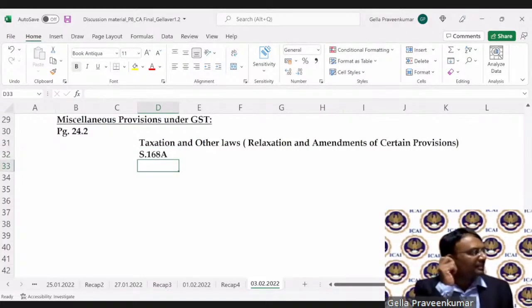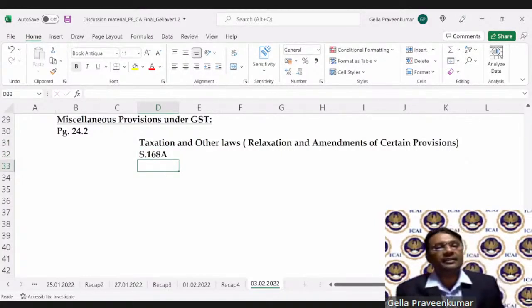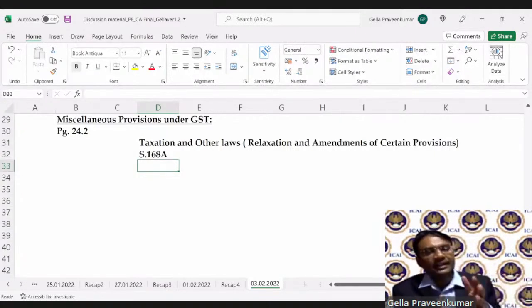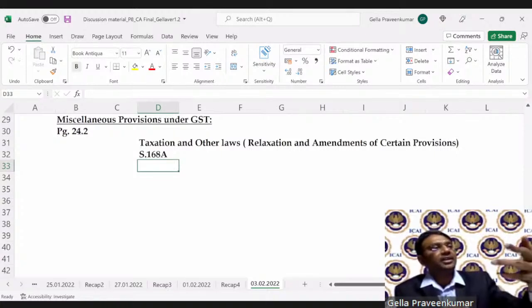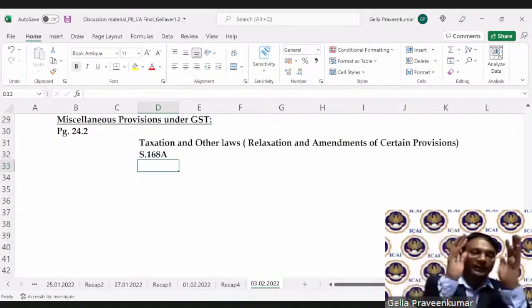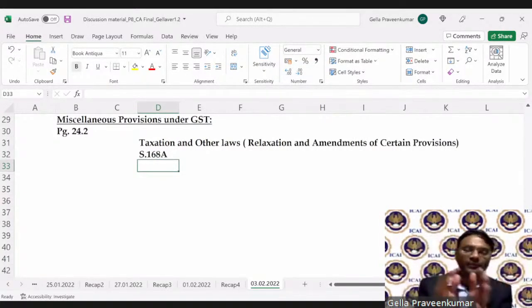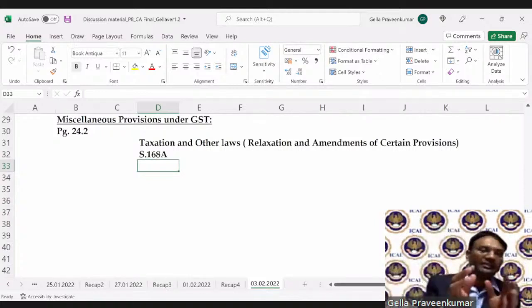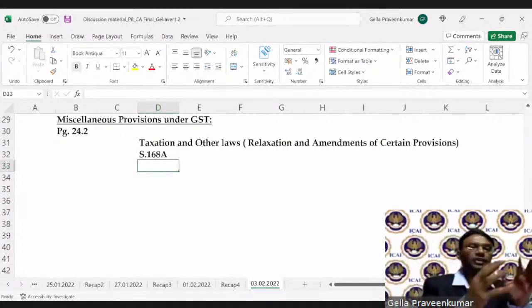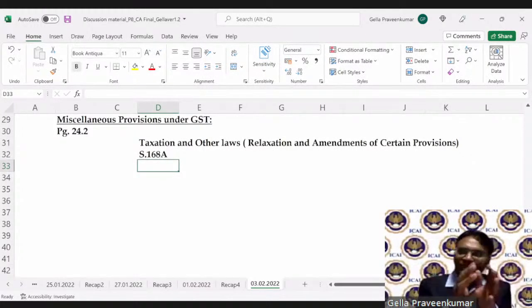If you remember, there is something called the Vivad Se Vishwas scheme. When COVID started in 2020, this section 168A was introduced by virtue of the taxation and other laws, covering income tax, the Vivad Se Vishwas scheme, the GST law, central excise law, and a couple of other provisions. Whatever activity was to be performed by an officer, or to be done by way of an appeal or filing a refund application, certain aspects were deferred.